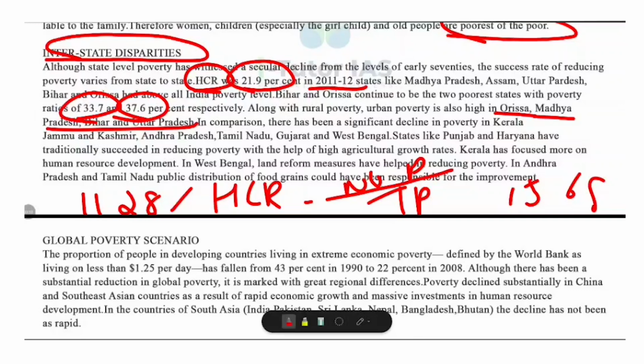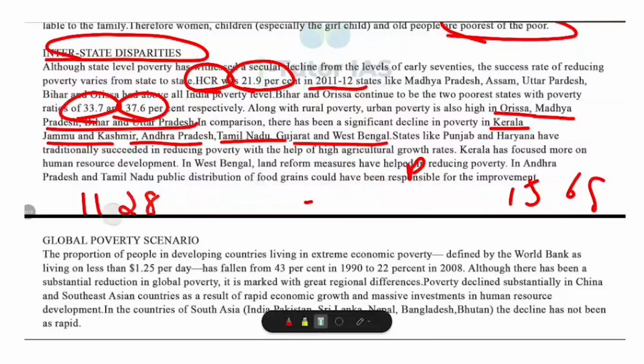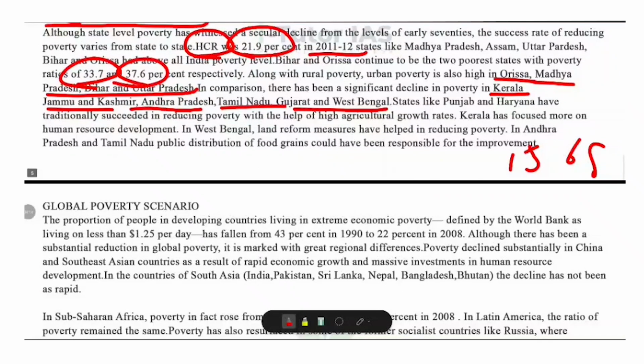In these states, both rural and urban poverty is high. In contrast, some states have seen significant reduction in poverty, like Kerala, Jammu and Kashmir, Andhra Pradesh, Tamil Nadu, Gujarat and West Bengal. The reason may vary by state. What about Punjab and Haryana? They had high agricultural growth that helped reduce poverty. What about Kerala? Kerala focused on human resource development. What about West Bengal? Land reform measures helped poorer households. As for Andhra Pradesh and Tamil Nadu, public distribution of food grains contributed to the improvement. This poverty reduction depends not only on economic growth but also on state-specific policies and interventions.